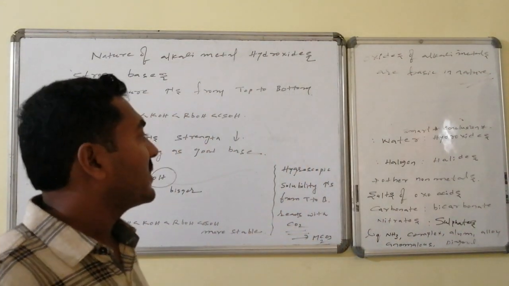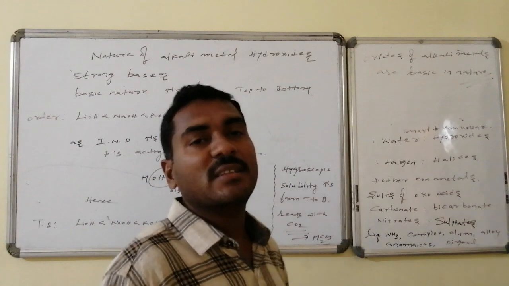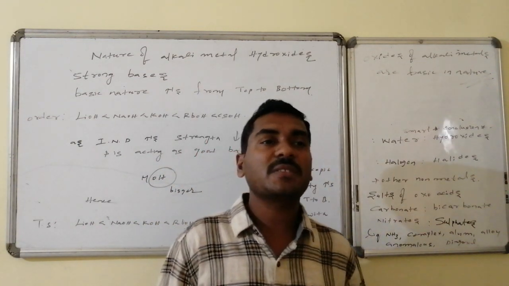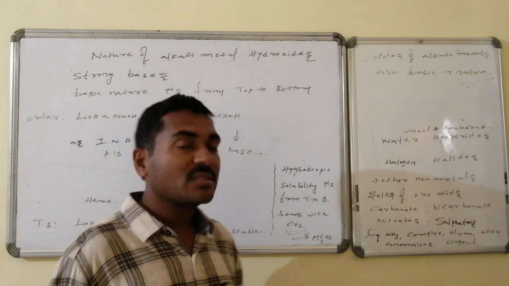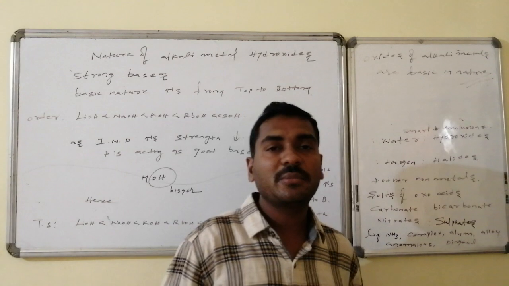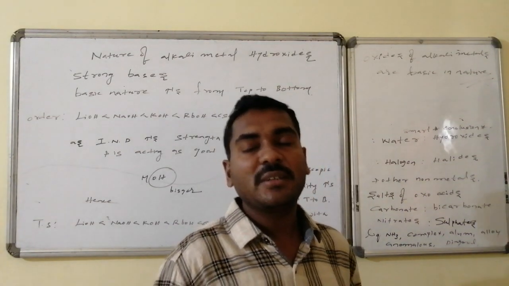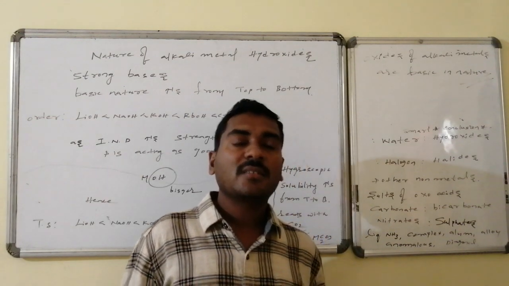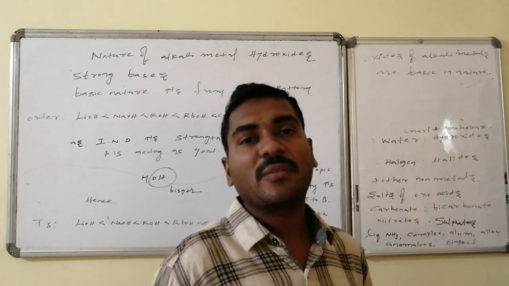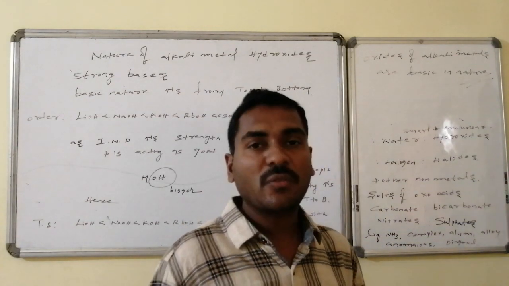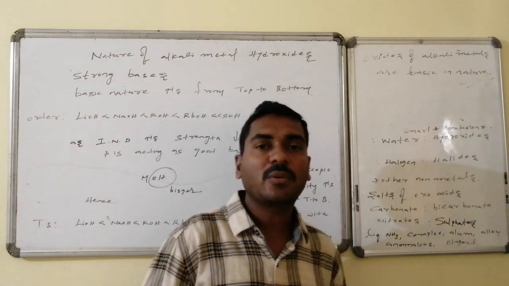Whereas these are all hygroscopic in nature, they take up moisture and will be converted to the dissolved situation also. Their solubility increases from top to bottom, that is, compared to lithium hydroxide, the solubility of cesium hydroxide is higher because they have less lattice energy associated, hence breaking becomes very easy, hence a huge quantity of the substance gets dissolved in the water.